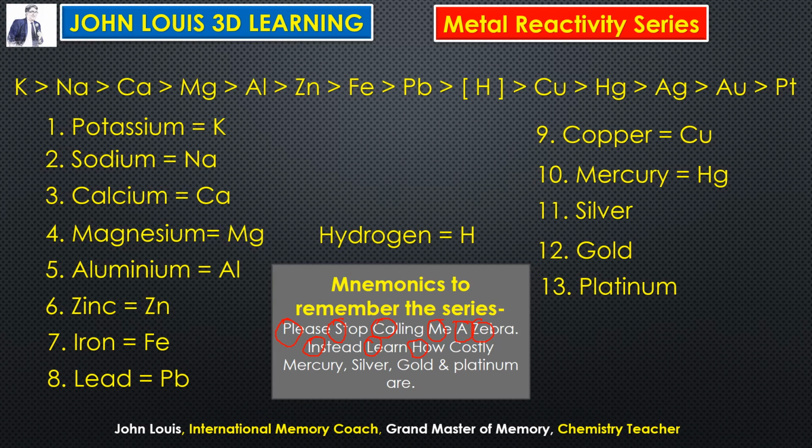By remembering this sentence, "Please stop calling me a zebra. Instead learn how costly mercury, silver, gold and platinum are." So why did I choose this mnemonic? Because when I was in school, all my friends called me zebra because my neck is slightly longer and I am so tall. So just by remembering this mnemonic, at any time you will be able to recollect these metals.